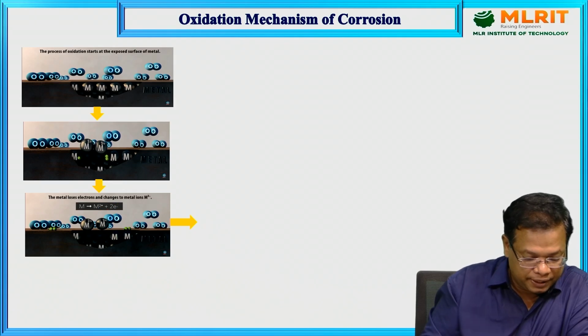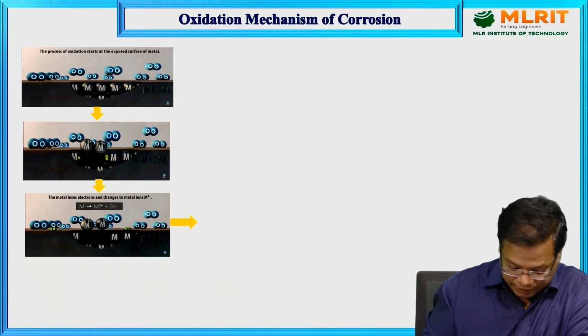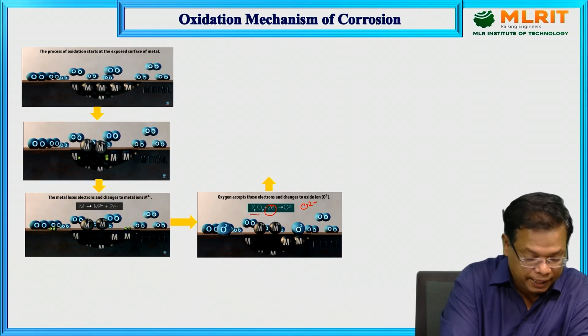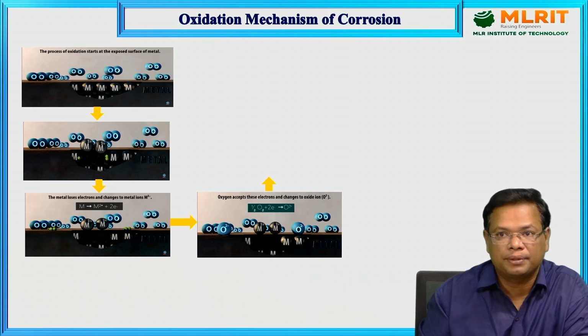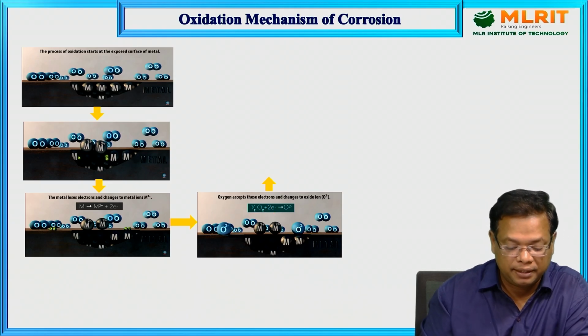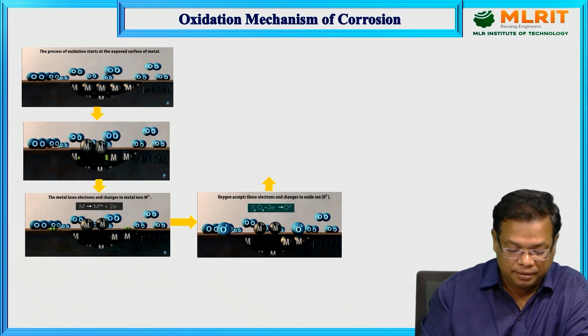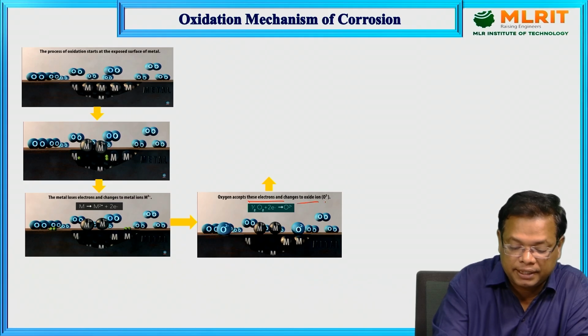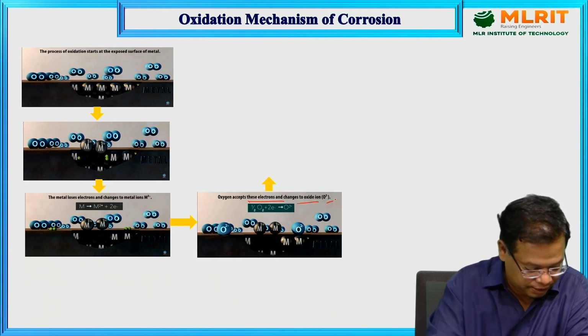These 2 electrons will react with oxygen. See here, half O2 plus 2 electrons gives rise to O2-. This is the anion which usually forms by interacting with the metal surface. Generally, oxygen accepts these electrons from the metal and changes to oxide ions, O2- ions.